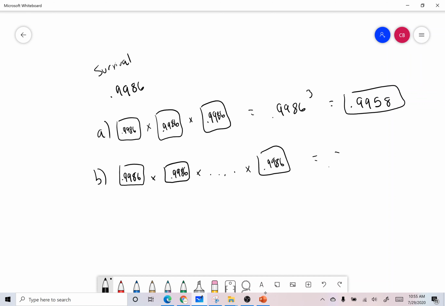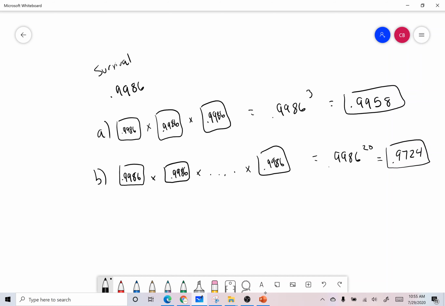And we have 0.9986 to the 20th power, which is about a 97% chance that all 20 people live. So as you can see, it's pretty straightforward. You just calculate how many people, you raise it to a power, and you see what happens for these people.